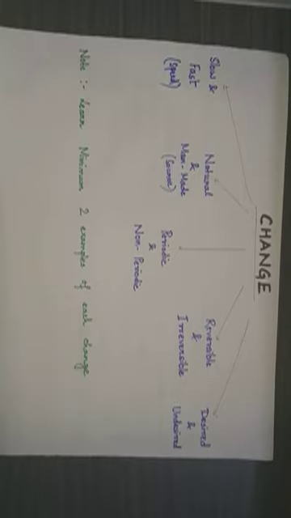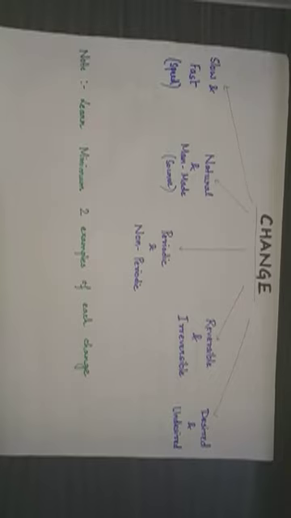The next type of change that we come to is periodic and non-periodic change. Now this depends on whether it is a repetitive factor. The word periodic means something that happens after regular intervals of time. So a periodic change will be a change that will occur after regular intervals of time.